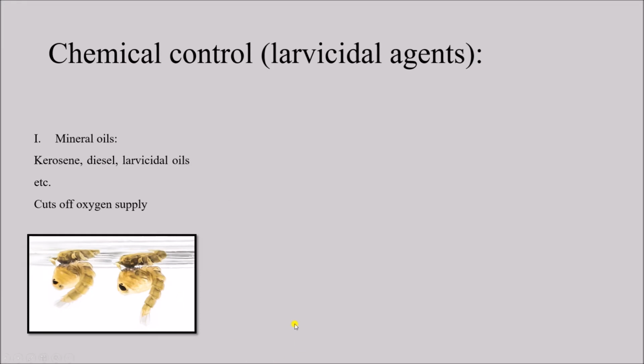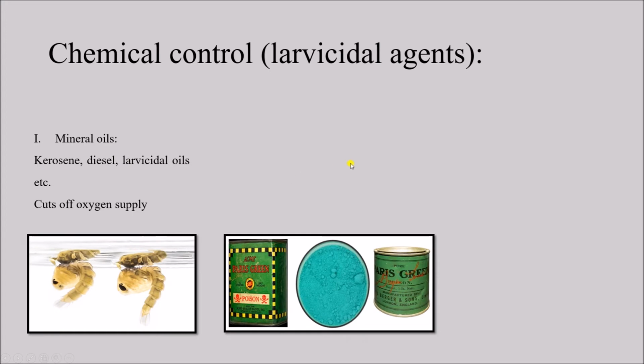Now, one major disadvantage of this method is that due to lack of oxygen, even the flora and fauna of the water body would also suffer. That means the plants or even the fishes in the water body would die. So this is mineral oils. Then we have Paris green. This is an emerald green amorphous crystalline powder.